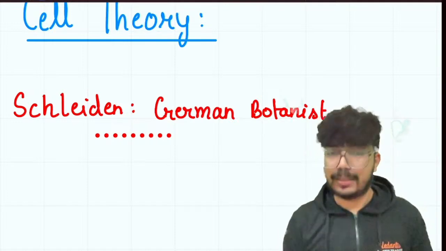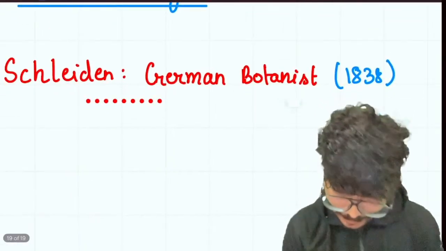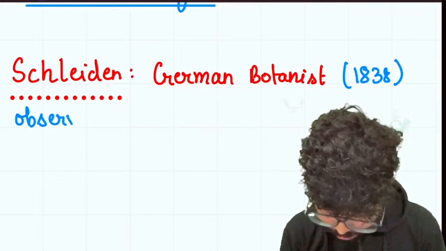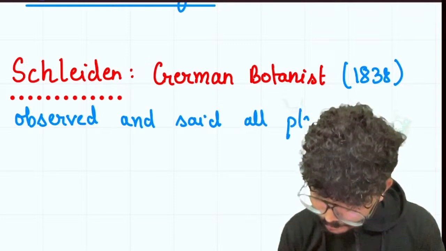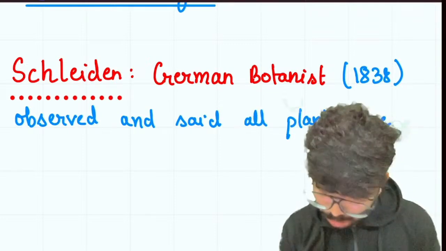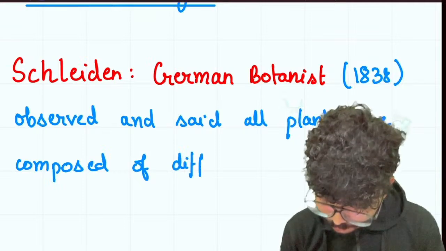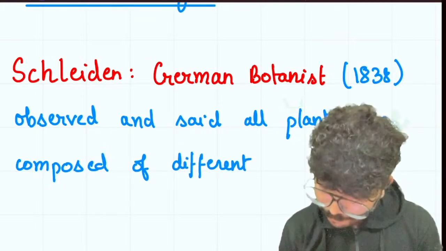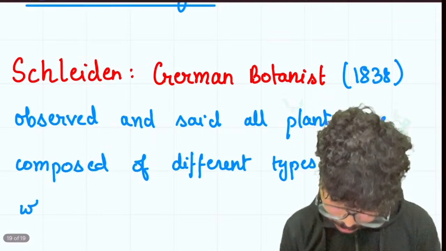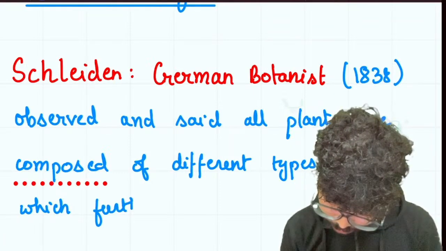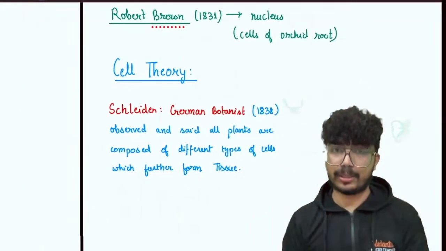So I can write that Schleiden, being a German botanist, in the year 1838 observed and said all plants are composed of different types of cells, which further form tissue. Correct? Very important about Schleiden.